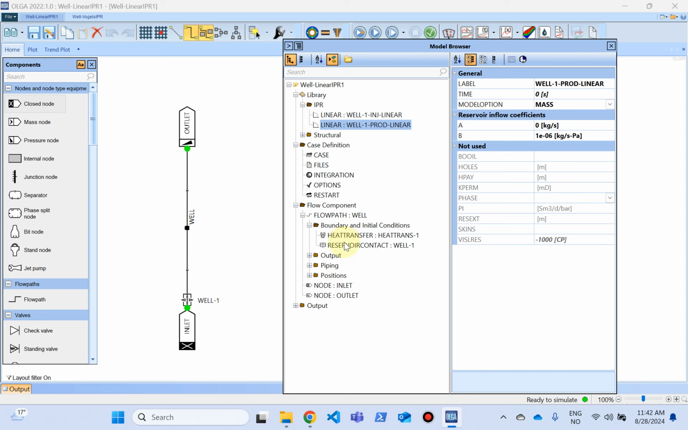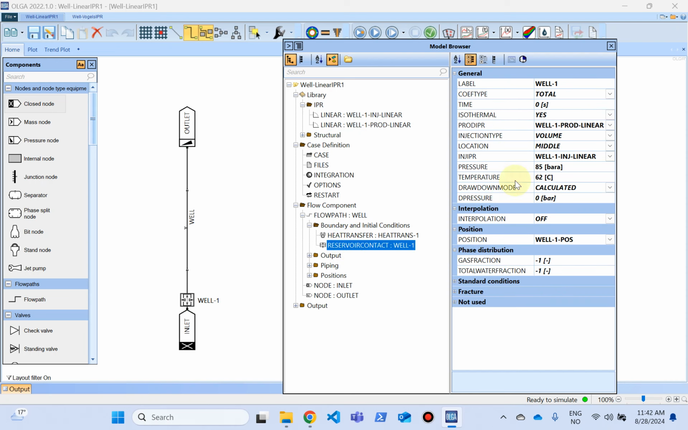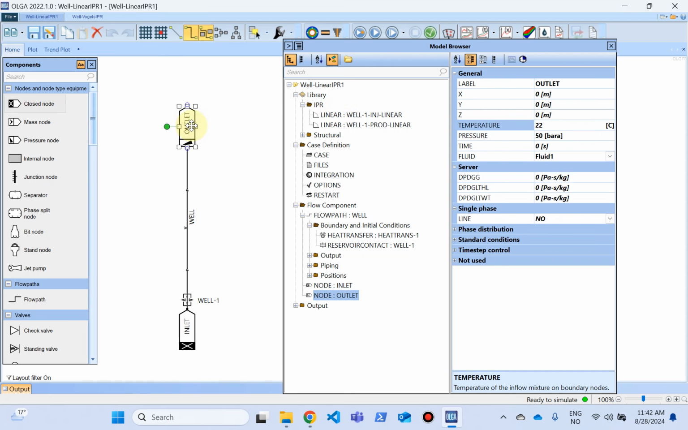Then if you go to reservoir, you can see the definition of the reservoir itself. The reservoir pressure is 85 bar, the temperature is set at 62 degrees centigrade, and the production IPR is already defined here under the library, and the injection IPR is also defined under the library IPR. The outlet pressure is a constant pressure of 50 bar, and the temperature is set at 22 degrees.